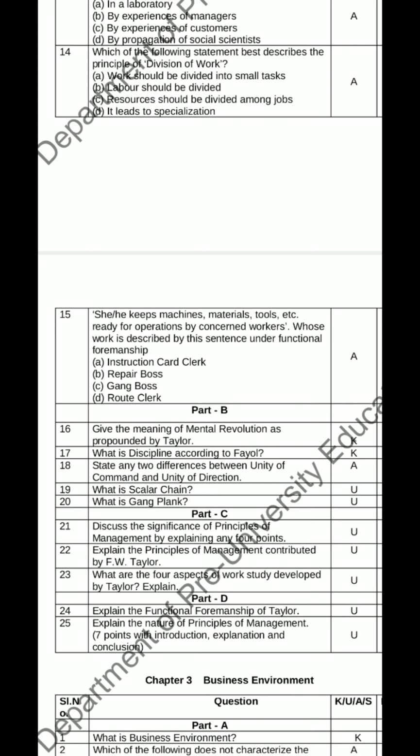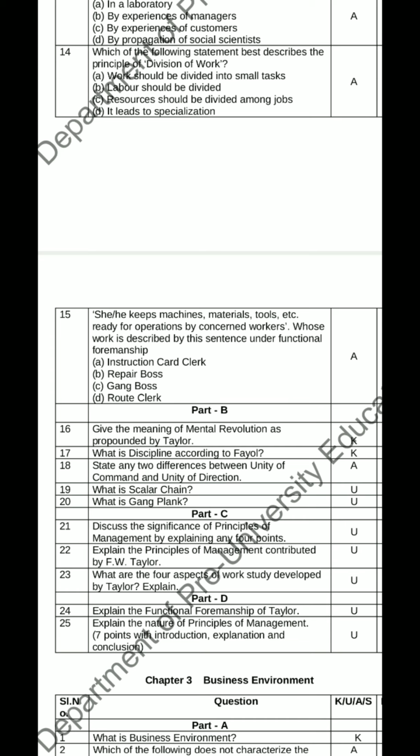Next, question number 22, explain the principles of management contributed by F.W. Taylor. So here scientific principles of management, the first one is science not rule of thumb, harmony not discord, cooperation not individualism, and development of each and every person to the greatest efficiency, and the fifth one is optimum production and productivity.